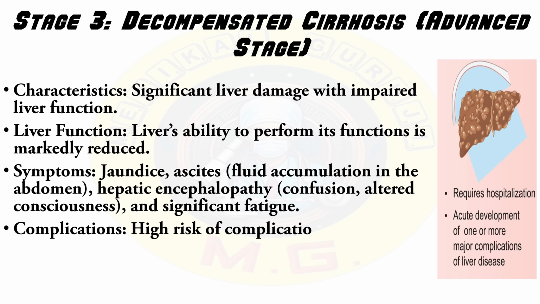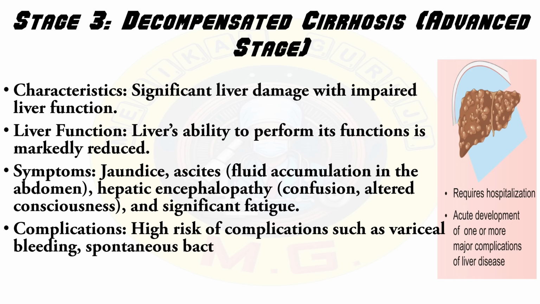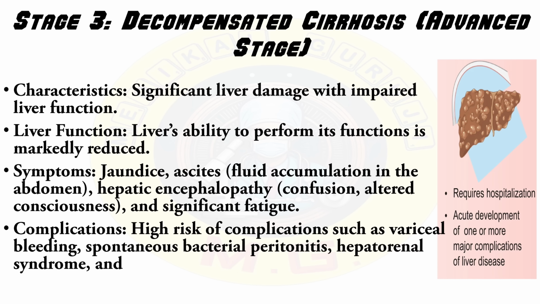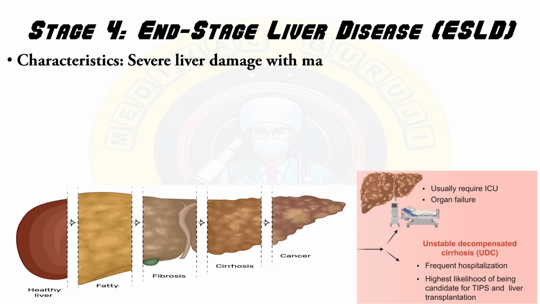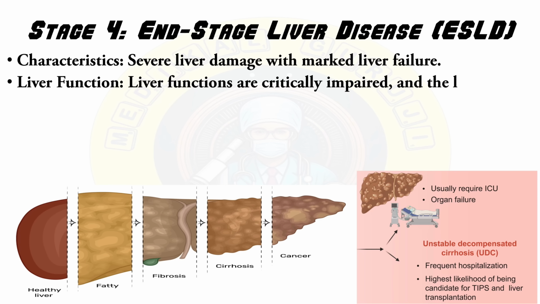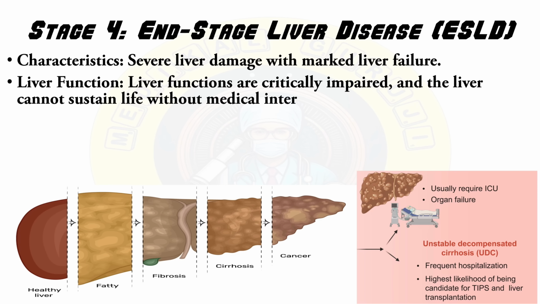High risk of complications such as variceal bleeding, spontaneous bacterial peritonitis, hepatorenal syndrome, and hepatocellular carcinoma are complications of this stage. Then last stage 4 is end stage liver disease, ESLD. It is characterized by severe liver damage with marked liver failure. Liver function is critically impaired and the liver cannot sustain life without medical intervention.